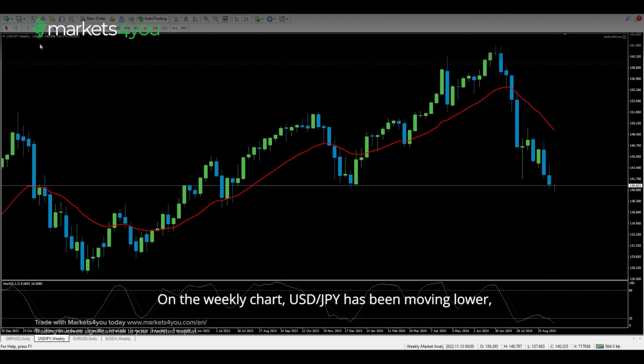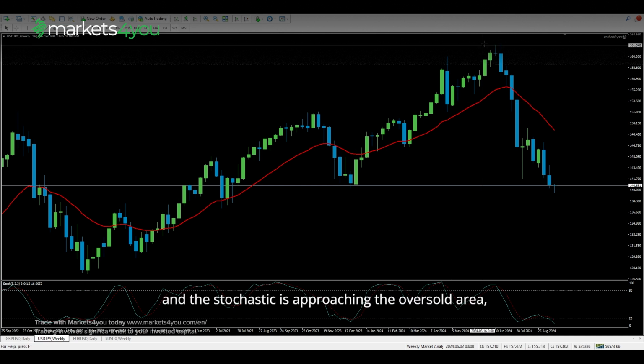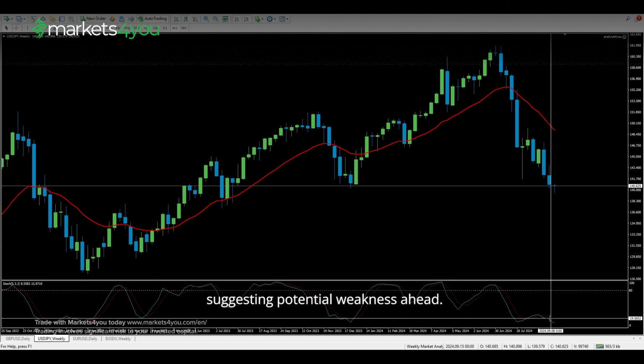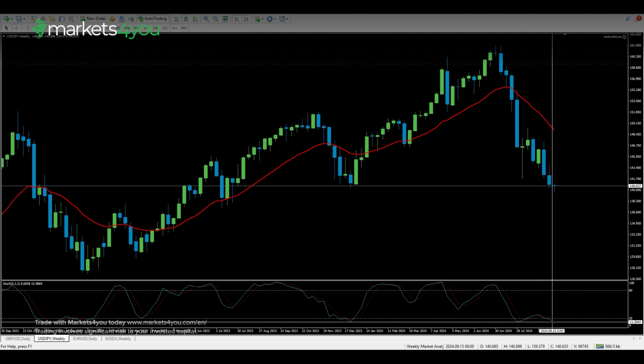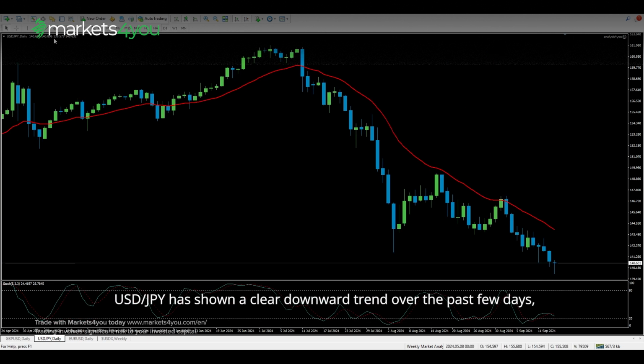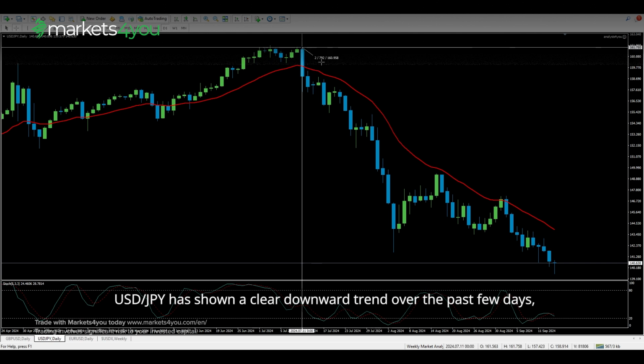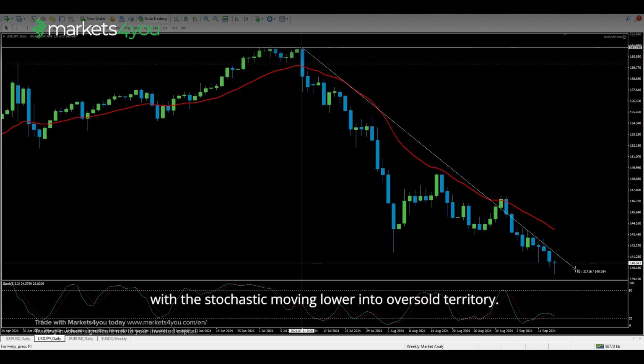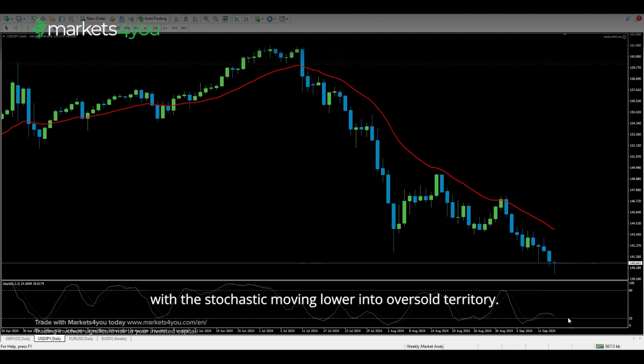On the weekly chart, US dollar to Japanese yen has been moving lower, and the stochastic is approaching the oversold area, suggesting potential weakness ahead. Looking at the daily chart, US dollar to Japanese yen has shown a clear downward trend over the past few days, with the stochastic moving lower into oversold territory. This signals the possibility of further downward movement.